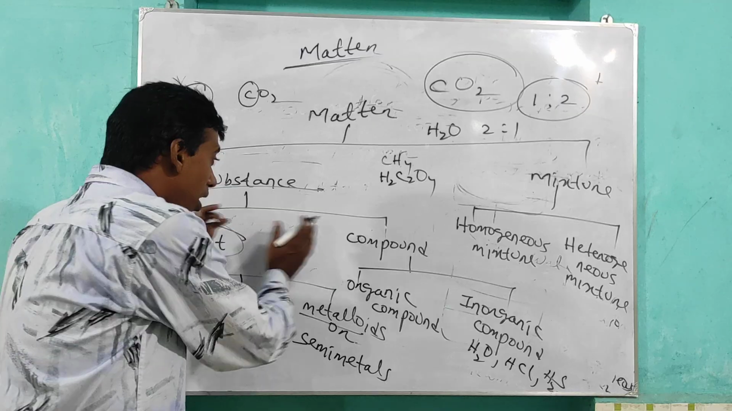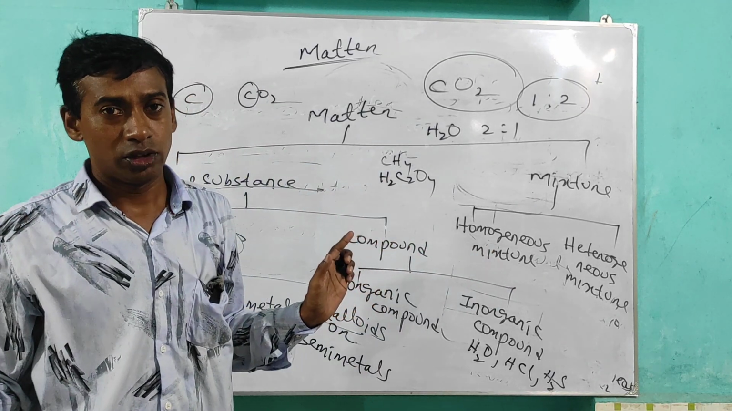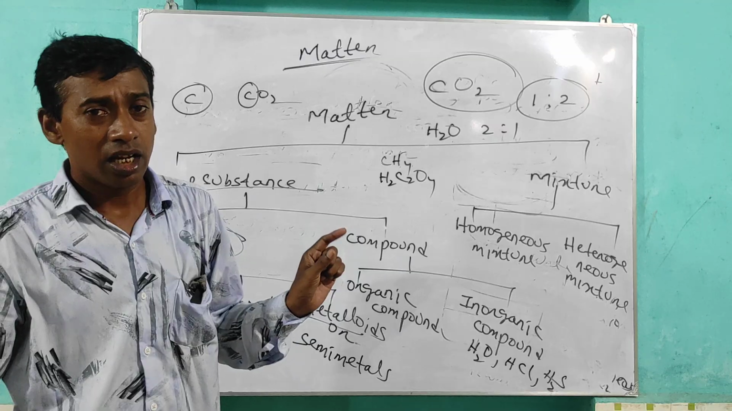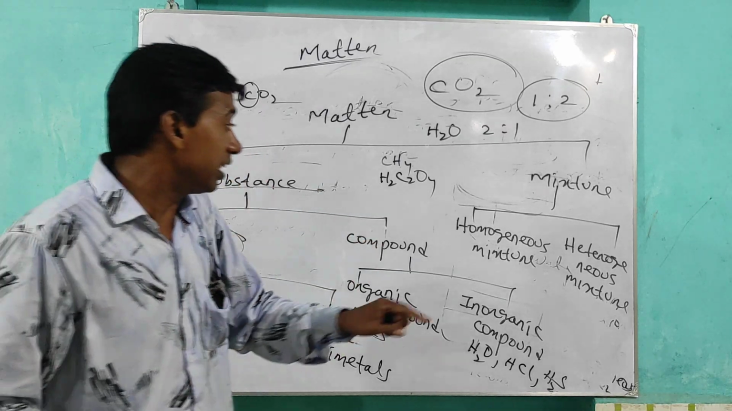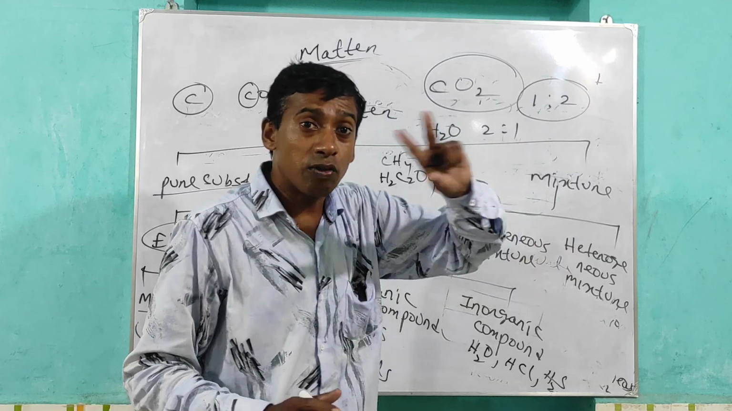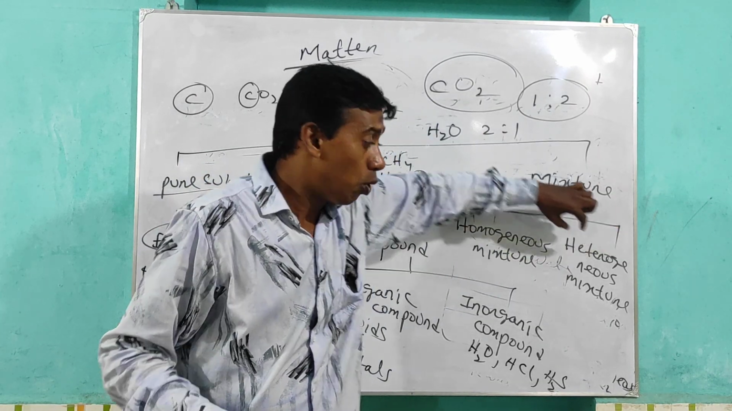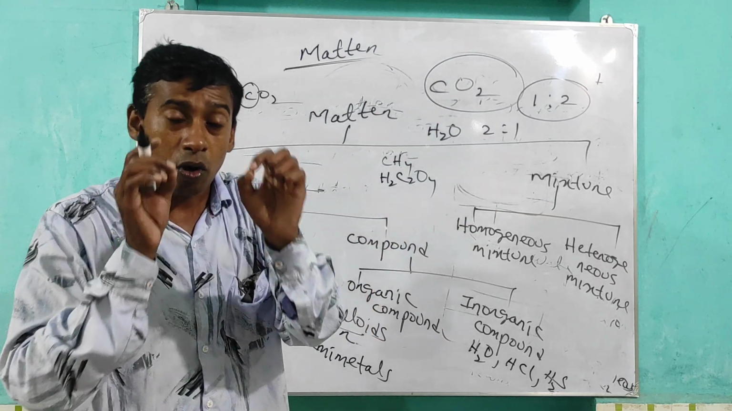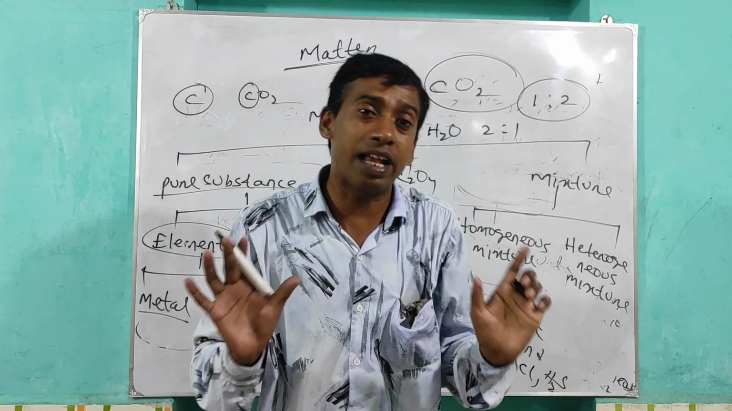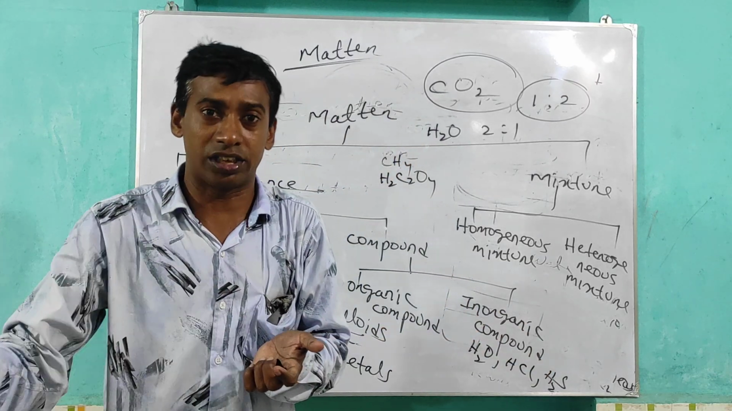Okay, next, what is mixture? When elements and compounds are mixed together, not in a definite ratio. When it is in a definite ratio, that is compound. Not in a definite ratio, that is mixture. It is of two types: homogeneous mixture and heterogeneous mixture. What is homogeneous mixture? Homo means same. If the components present in a mixture have the same nature, either in the solid state, the liquid state, or the gaseous state, that is homogeneous mixture.